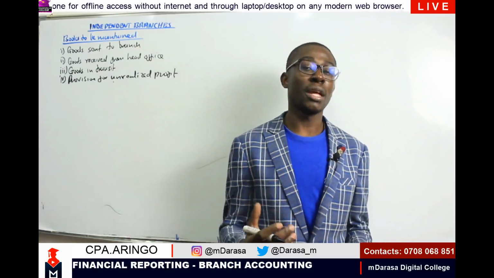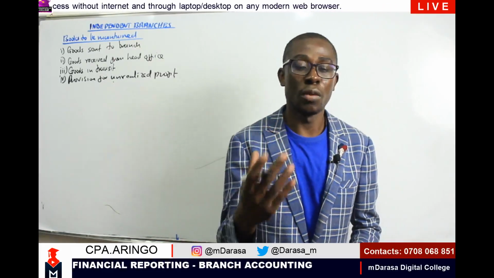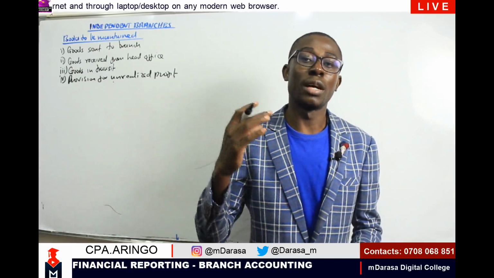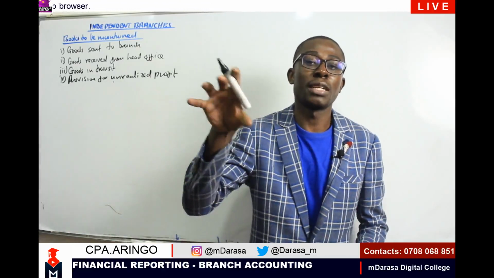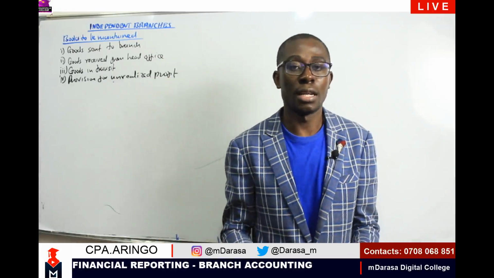So the key thing that we should understand is that anytime we are talking of unrealized profit, it will arise when the head office has sent the goods to the branch at cost plus markup. Then probably as at the end of the period, this stock is still there, meaning that the profit attached to this inventory is what you're terming as unrealized profit.